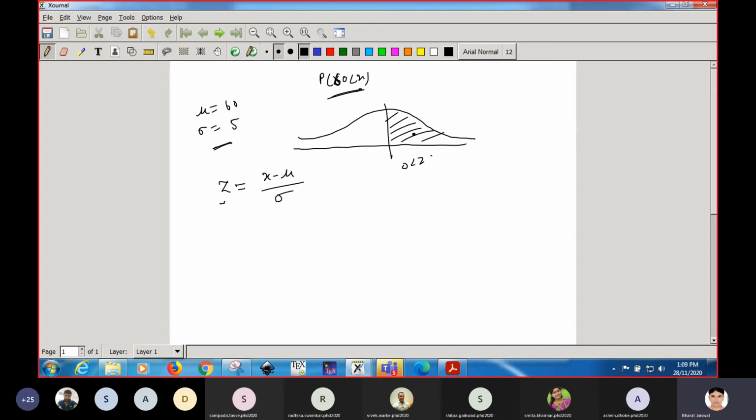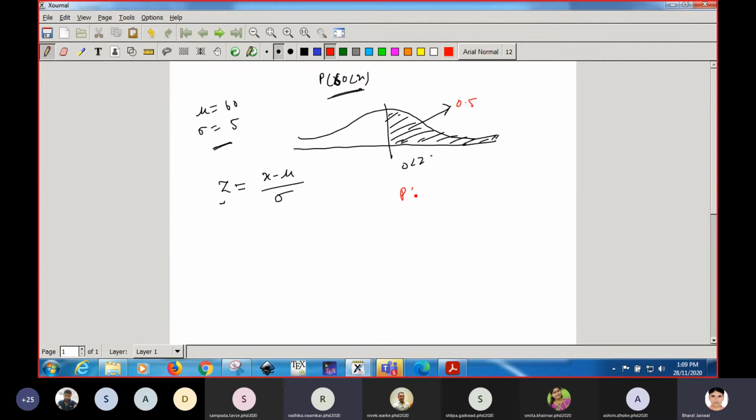And you know the value of this entire right hand side area? Anyone can tell without the help of the table? 0.5.